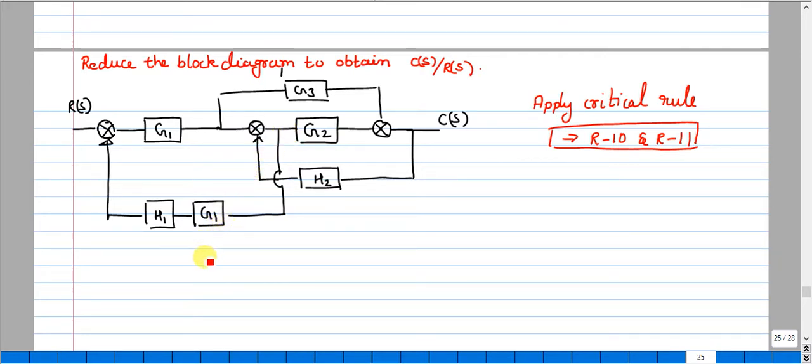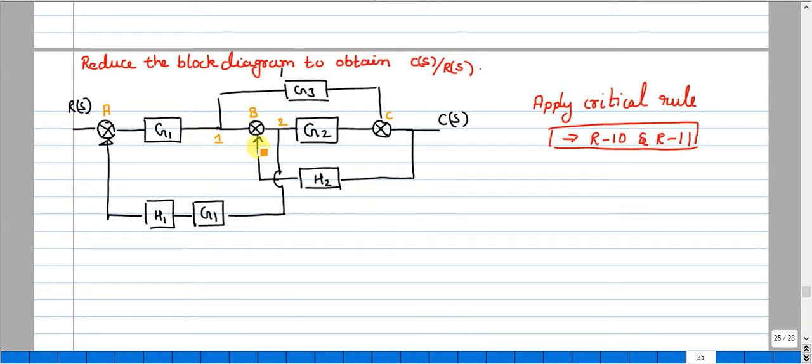Now, what will be our first step? So let me mark A, B, C. These are all the summing points I have, followed by 1, 2 takeoff points.